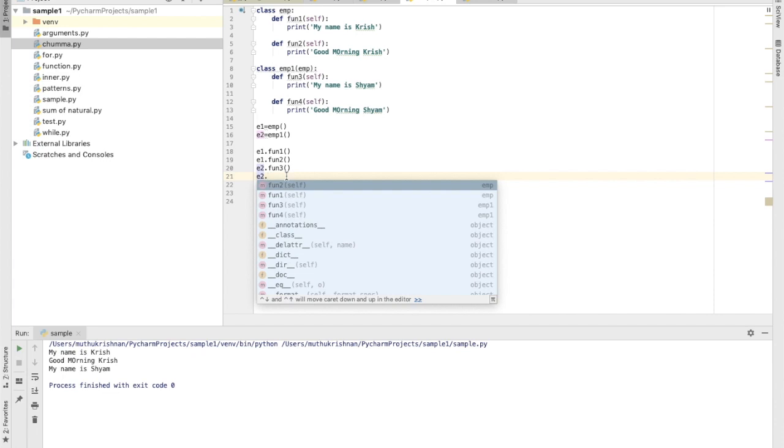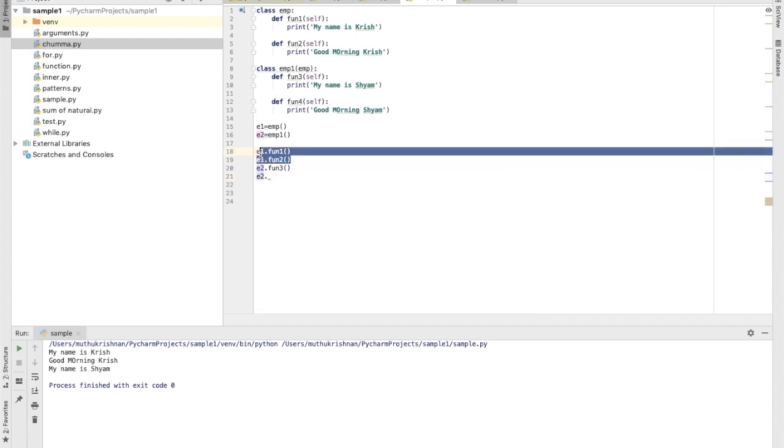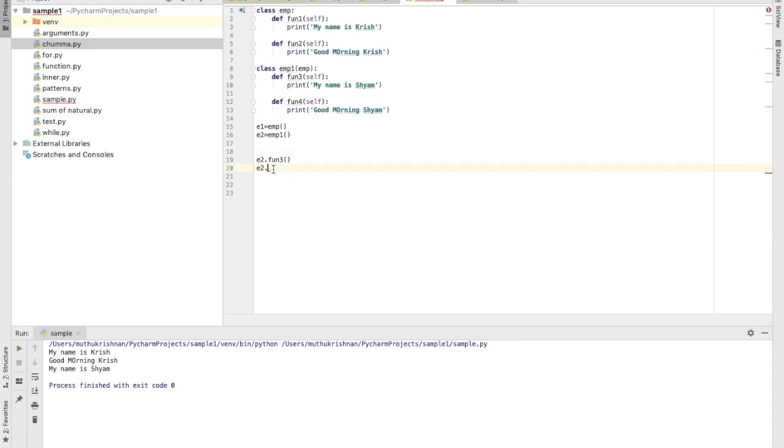Okay, now if I want to print something with the object e2, let me take away these two things. With e2 and function 1, it is possible for me to access the same. Let me check out the output. Look here, my name is Sham, which is taken from the subclass. And after inheritance I'm calling the function which belongs to the superclass, that is the parent class emp, where you can see my name is Krish. So both things can be accessed. This is what we call inheritance.